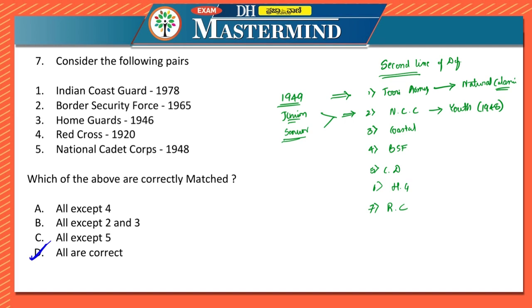Then we have Indian Coast Guard. Very, very important. It is a paramilitary force, which was formed in 1978. As the name itself says, they look at the protection of the coast, because we have a long coastline, right? 7,516 kilometers. In order to protect this long coastline, we have the Indian Coast Guards. There are different ships also of Indian Coast Guards. For example, there is Vijay, there is Veera, then there is Vikram, etc. These are to protect the coasts of India.